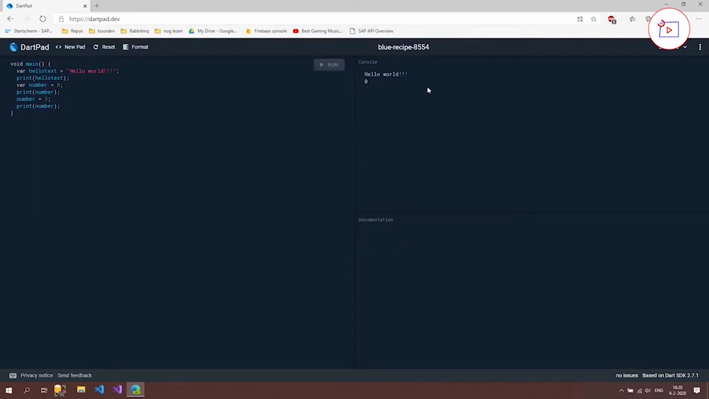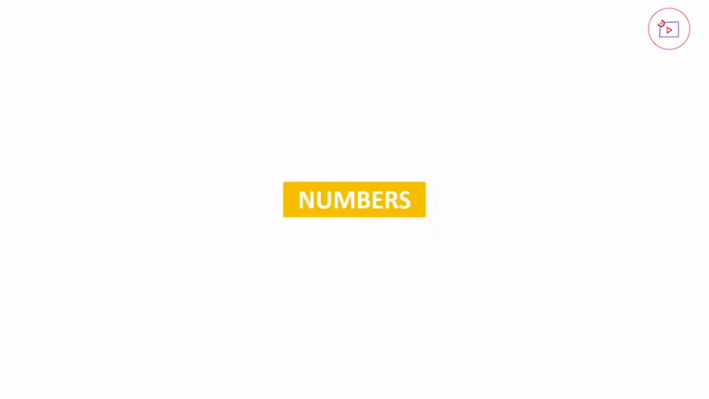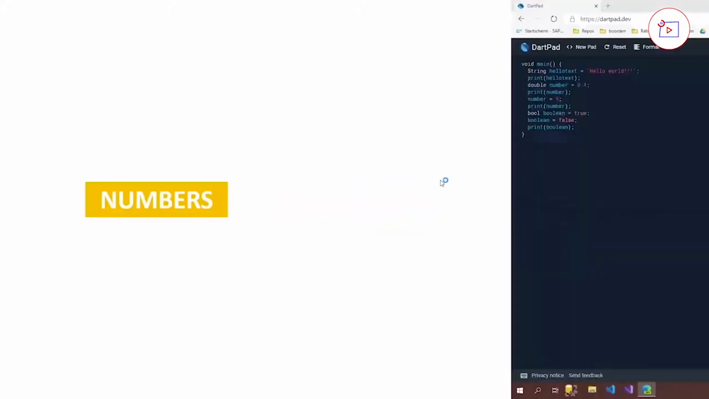And run. And you can see that now this 5 also is put inside our console. Now what happens if I try to put a text inside a variable which was actually a number? Let's try that out. So we can type here a number, and then we say maybe also the same 5, but now it's a text because we put it in quotes. And what it's going to say is a value of type string can't be assigned to a variable of type int. So in this video we're going to play around with integers or numbers.